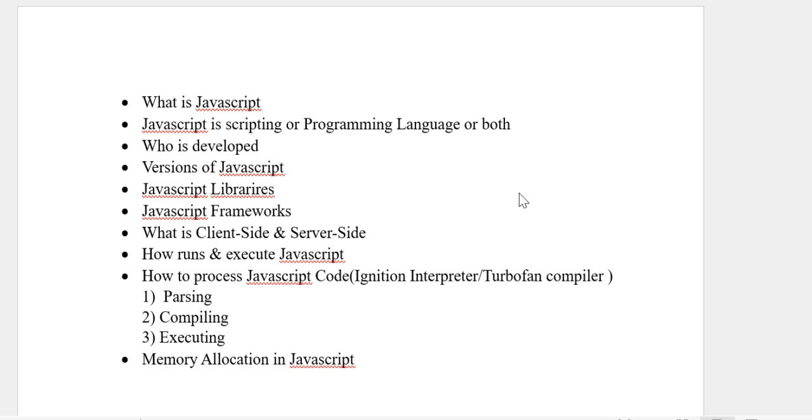Is JavaScript a programming language or a scripting language? That is a very confusing point. Initially, JavaScript was developed by Brendan Eich in 1995.